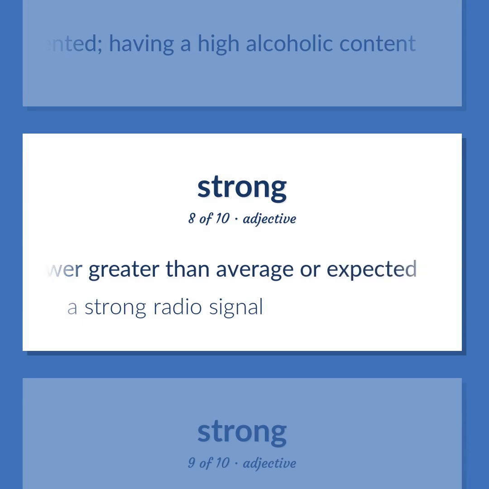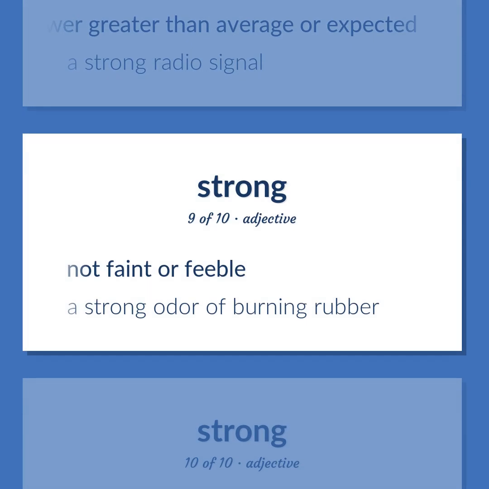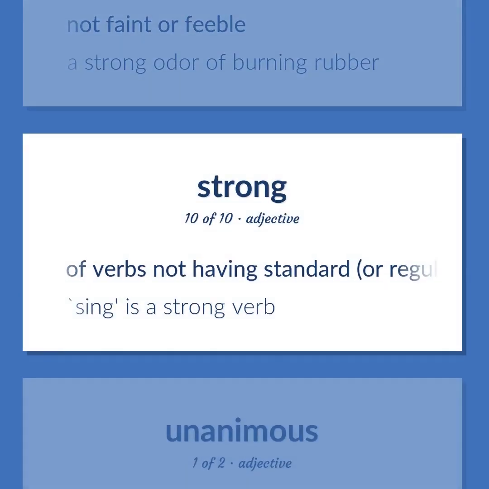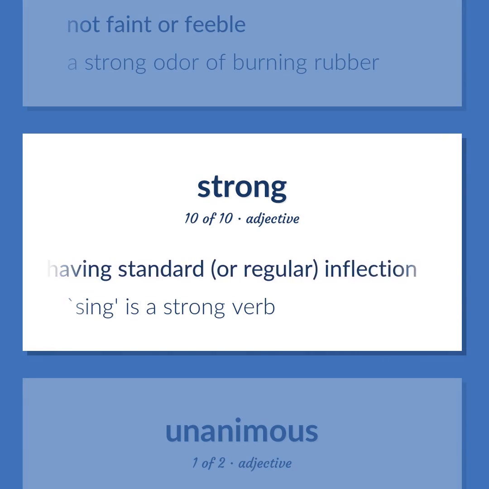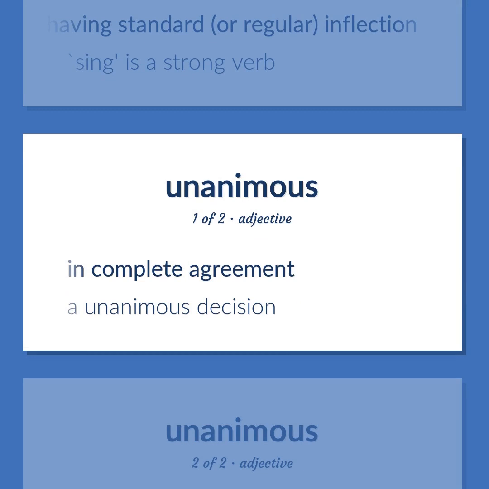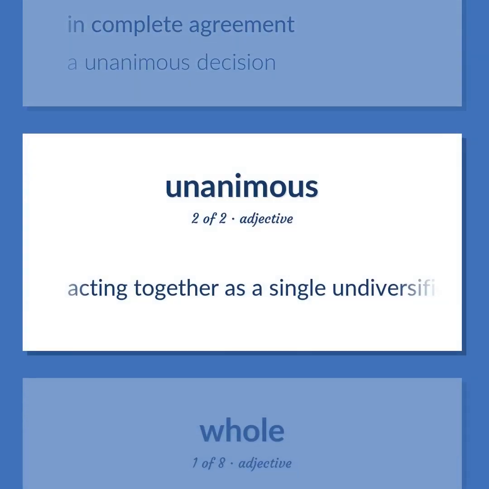A strong radio signal. Not faint or feeble. A strong odor of burning rubber. Of verbs not having standard, or regular, inflection. Sing is a strong verb. In complete agreement. A unanimous decision. Acting together as a single undiversified whole.